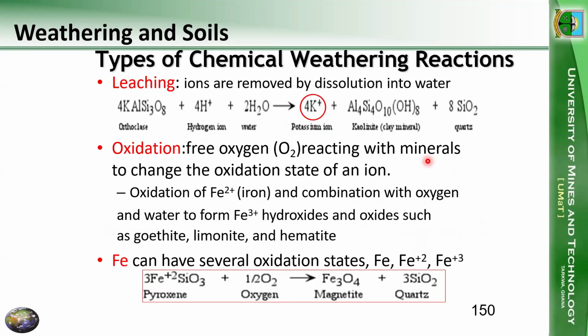We could also have leaching. So we do know leaching is employed in the mines, right, to remove gold. So what is leaching? It's a process by which ions are removed by dissolution into water. So if you pour a particular chemical solution on a rock, it could go through and dissolve.